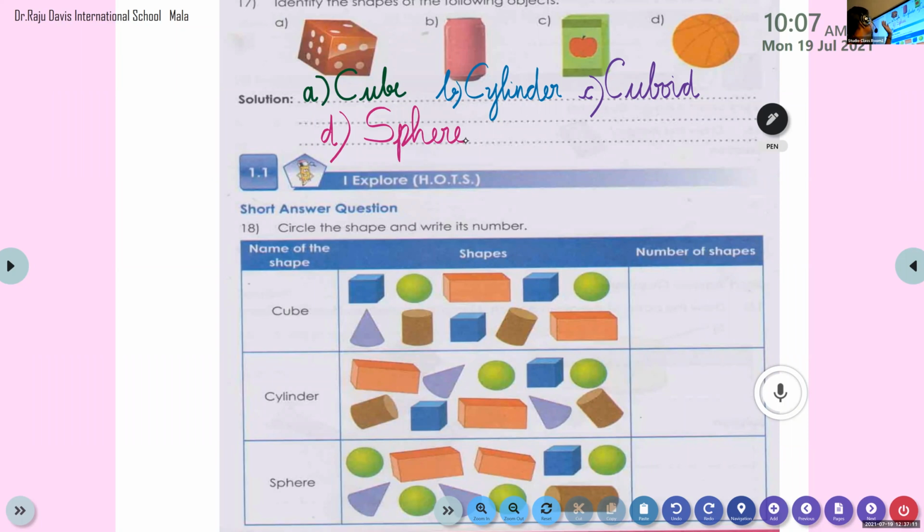Second one cylinder. Third one cuboid. Fourth one sphere. All of you please complete the answer. I'm finished. Say I have completed. Don't say finish. Okay, I have completed. Okay, now we can move to question number 18.